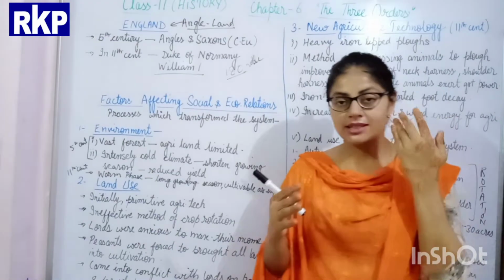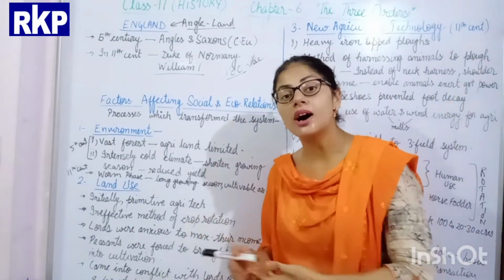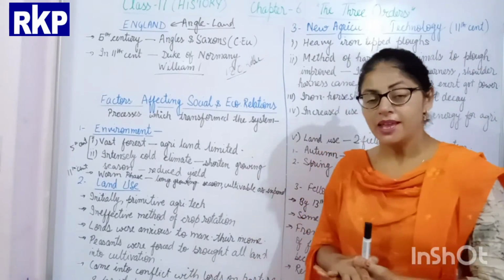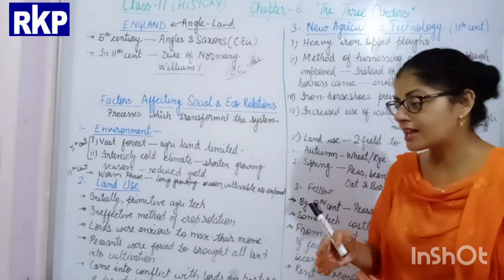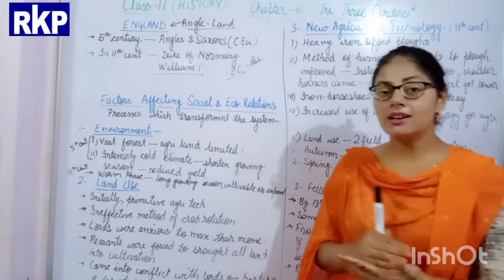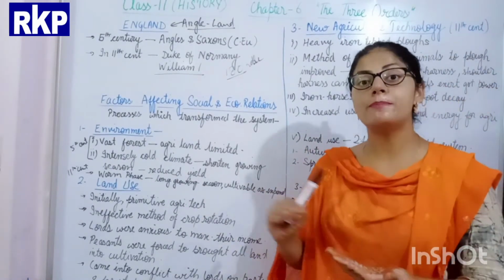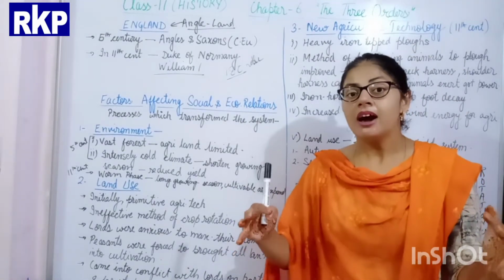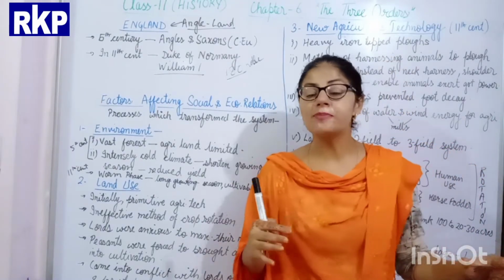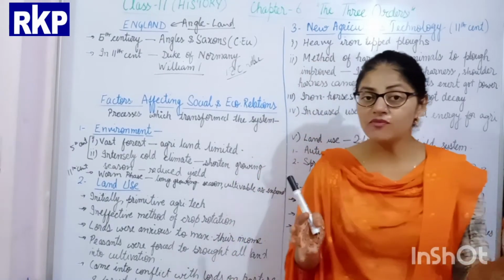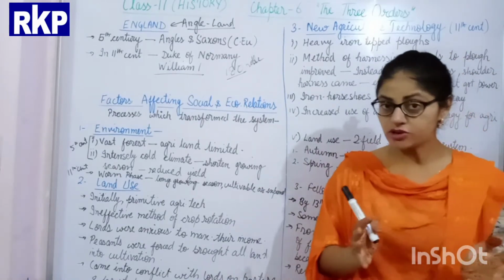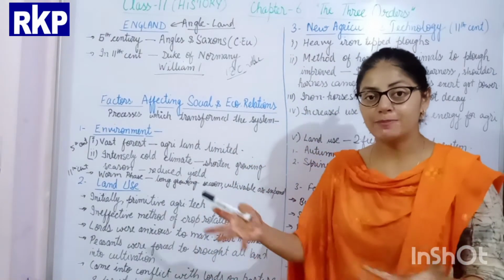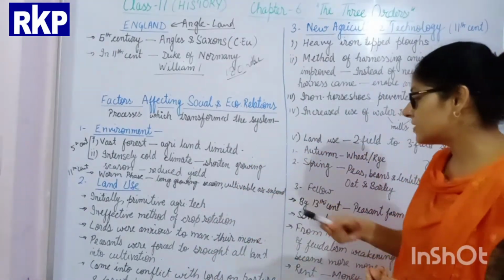The cold climatic condition changed into a warm climatic condition, meaning the climate of England started becoming warmer. And because of this climatic change, there was a longer growing period. When the warm period expanded, the time for which the land was covered by snow got shortened, and the cultivable time period expanded.